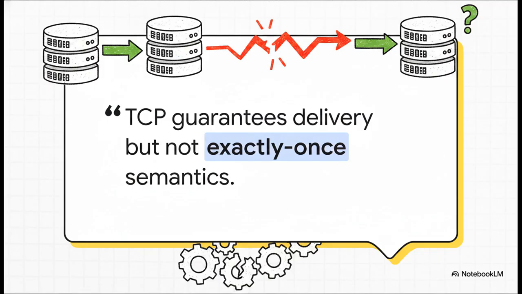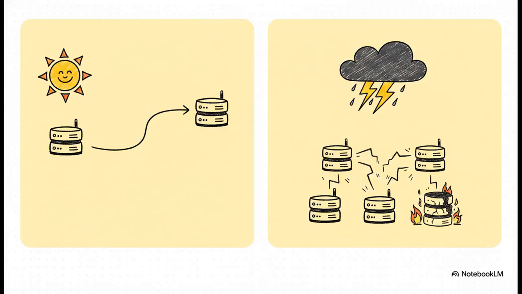Think about it. A request might succeed on the server, but the acknowledgement gets lost on its way back. So the client assumes a failure and just retries. If your architecture doesn't actively account for this physical reality, I hate to say it, but your system is already broken. And this right here is the massive mindset shift you have to make.